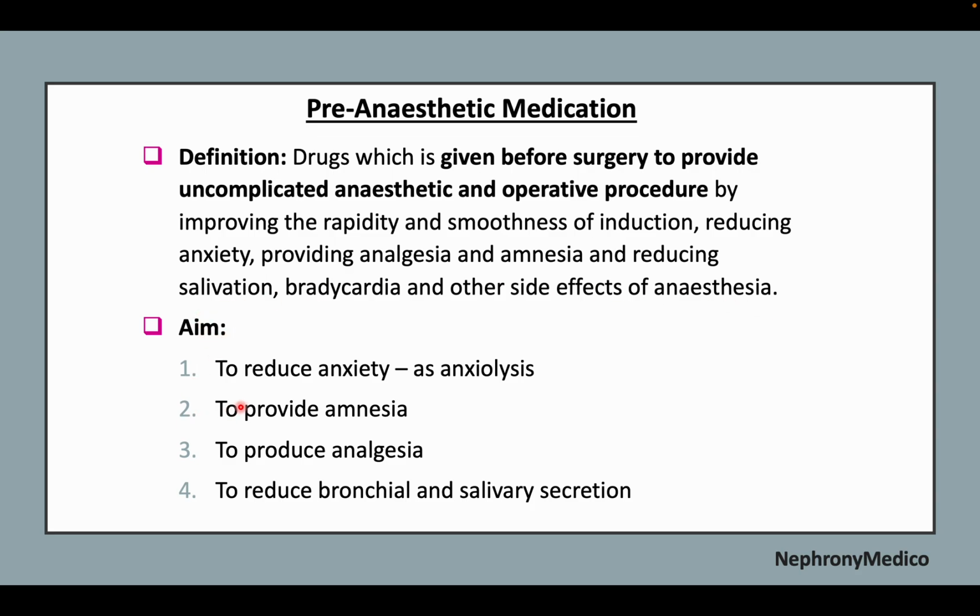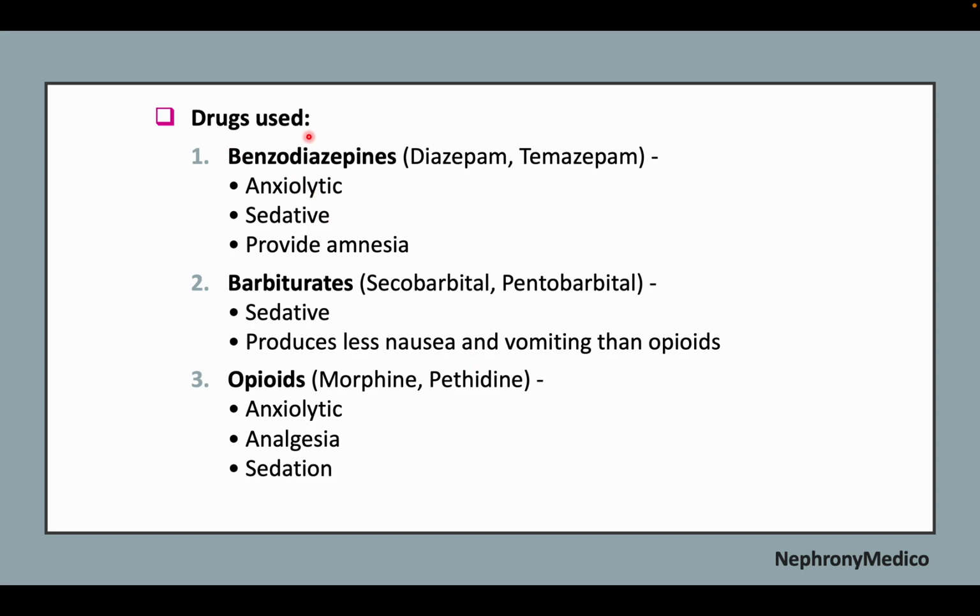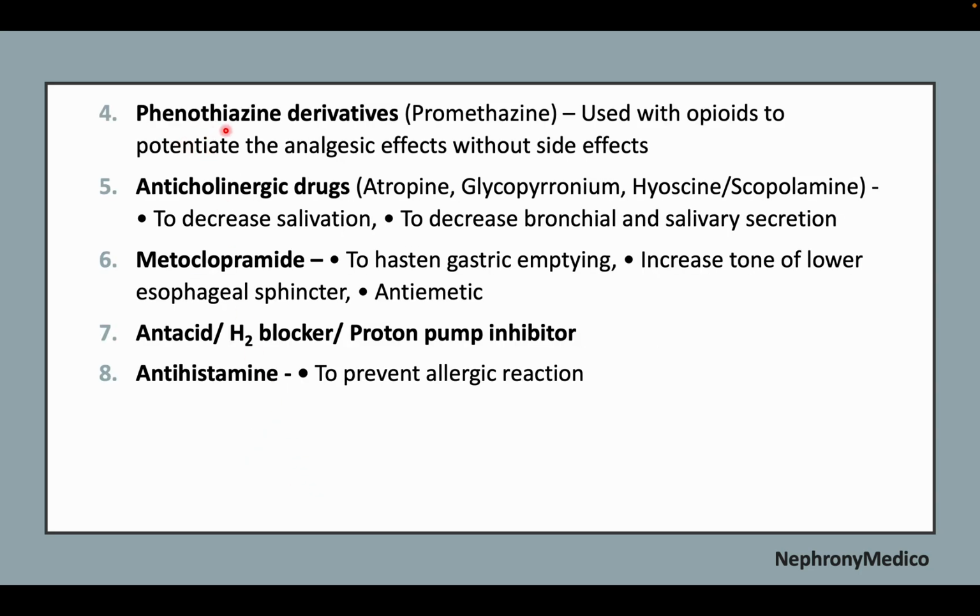The aim is to reduce anxiety, to provide amnesia, to produce analgesia, and to reduce bronchial and salivary secretion. Now, drugs used. These include benzodiazepines as anxiolytic, sedative, and for amnesia purposes, and barbiturates for sedative and less nausea and vomiting production, and opioids for anxiolytic, analgesia, and sedation. Phenothiazine derivatives are used with opioids to potentiate the analgesic effects without side effects.